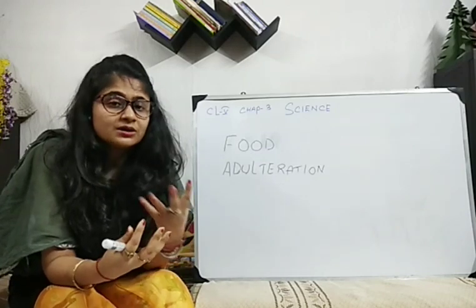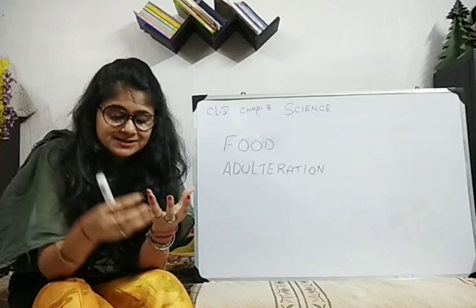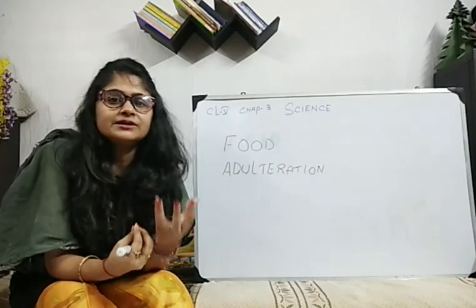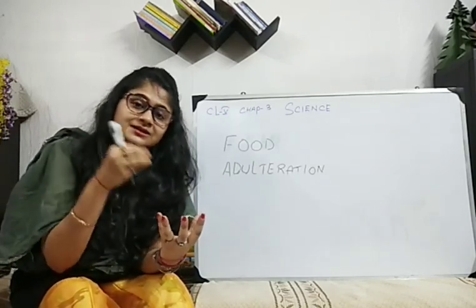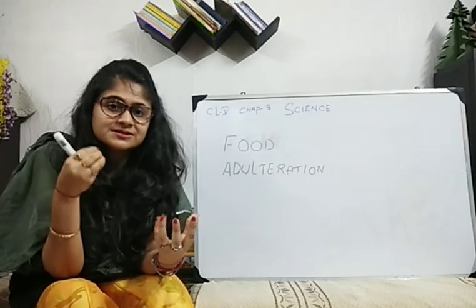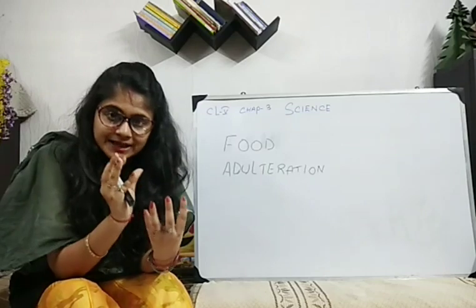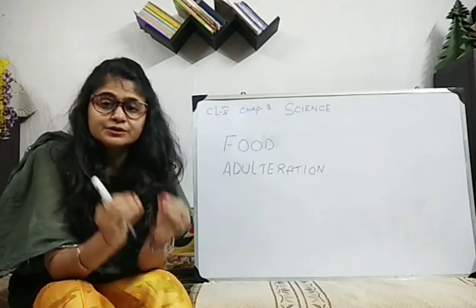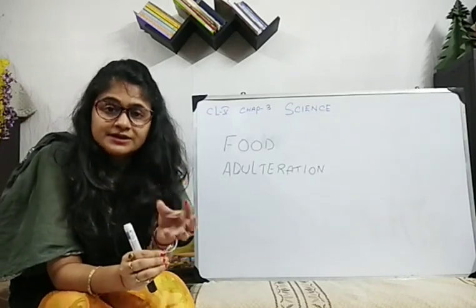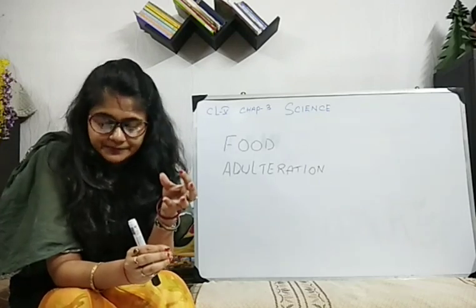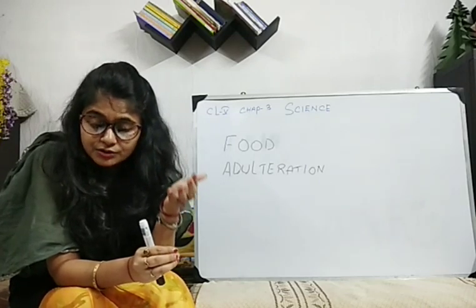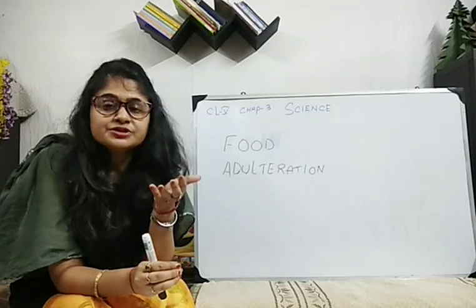So we are not getting the pure food. It decreases the quality of that food. If some impure substance is mixed with a particular food item, then that item's quality will decrease, and it also lowers its nutritional content.